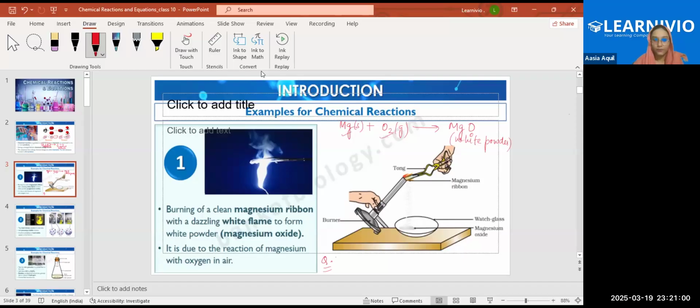Why does it happen? Because on the magnesium ribbon there is a protective layer of basic magnesium carbonate, MgCO3.